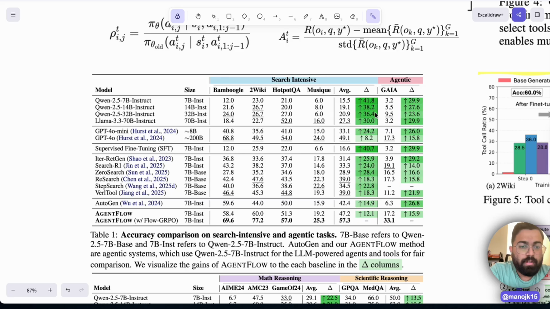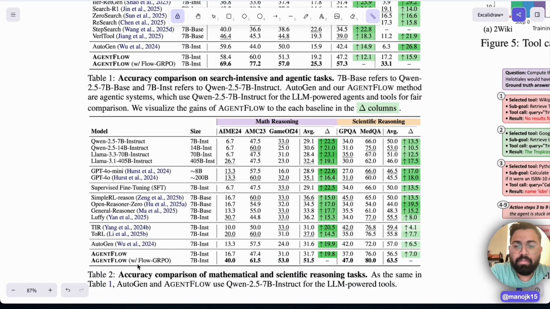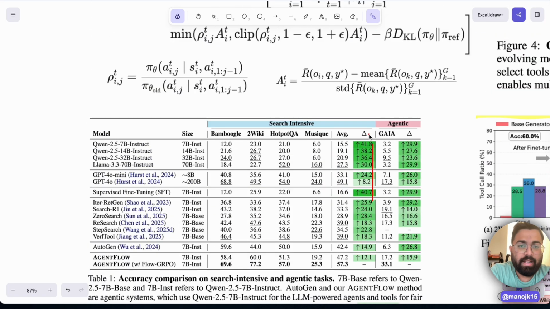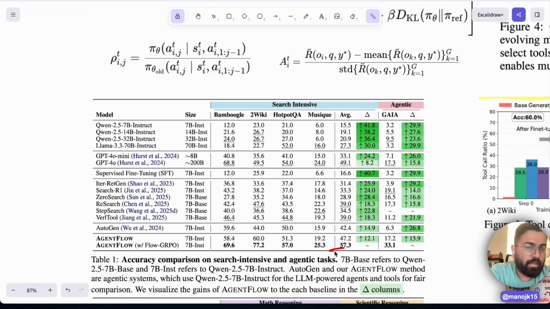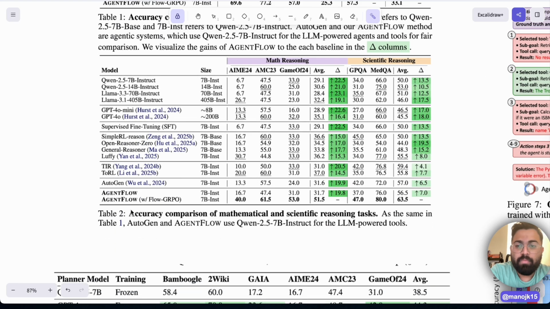So that's one part. And again, the same way, if you see it outperforms. All of this green color delta is compared with this 57.3 here. 57.3 minus 15.5 is 41.8. 57.3 minus 27.3 is 30. So it's compared to this AgentFlow with Flow GRPO, all of these different models. And the same way, AgentFlow is compared on math reasoning and scientific reasoning, and if you see, all of it outperforms even GPT-4o.